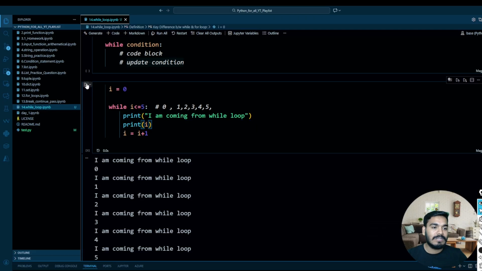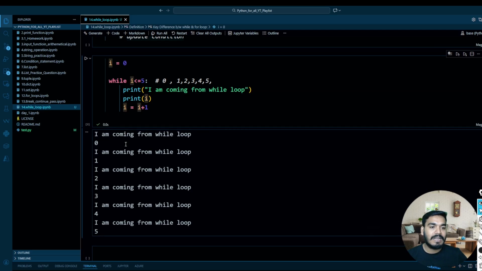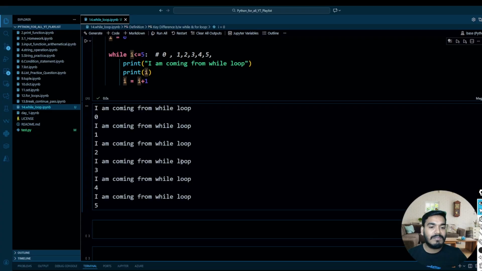Now try to execute this. So I am coming from while loop and your first value of I is 0. Then again I am coming from a while loop and your I is 1. Then again I'm coming from a while loop, your I is 2. Then again I am coming from a while loop, your I is 3. Then again, I am coming from a while loop, your I is 4.